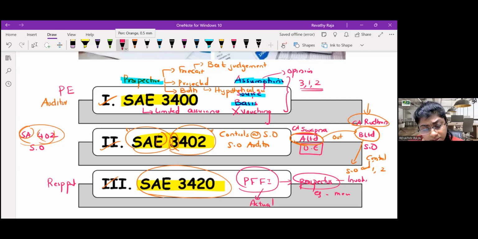Who will prepare this pro forma financial info? The responsible party. We, as the practitioner, have to give reasonable assurance.